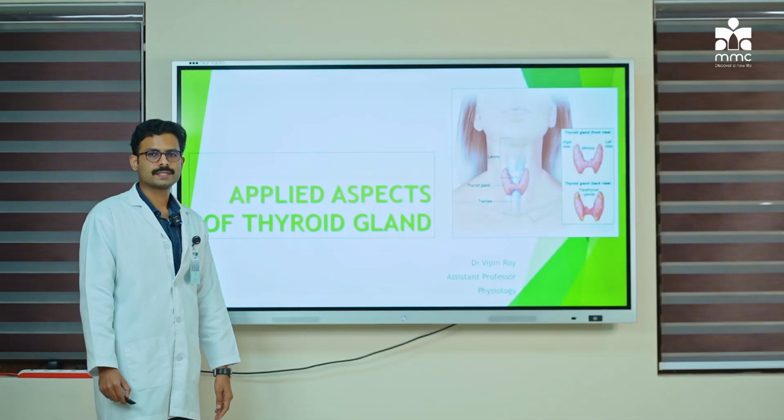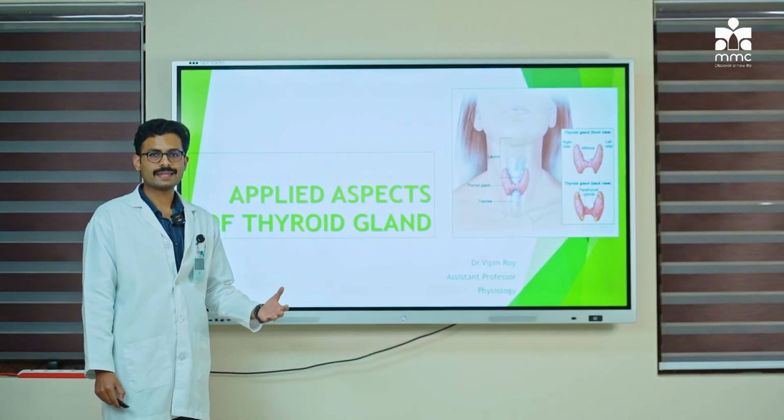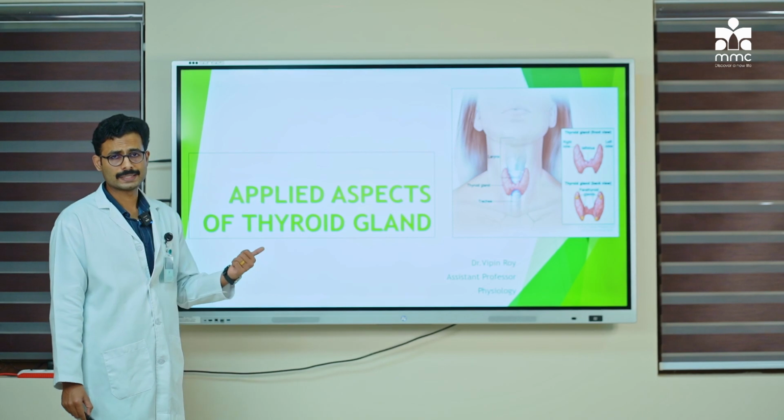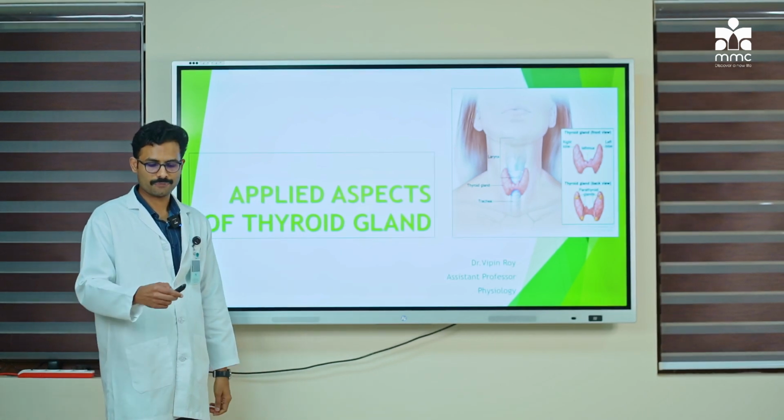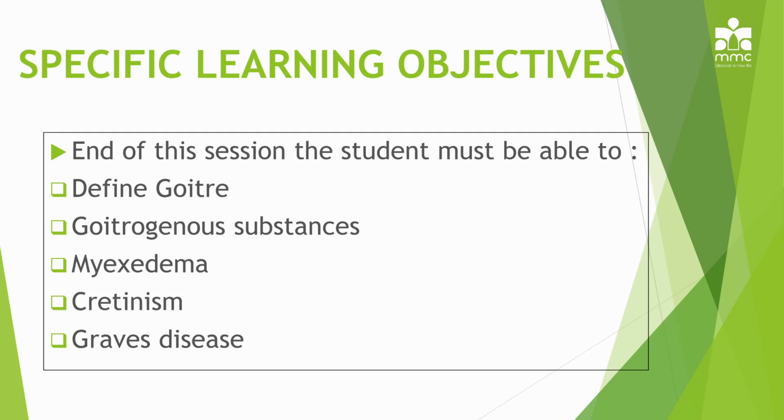Good morning students. Last class we had discussed the thyroid gland actions. This class we will be discussing the applied aspects of the thyroid gland. So by the end of the session you should be able to define what is goiter, what are the goitrogenous substances that are involved, what do you mean by myxedema, what is cretinism and what is Graves' disease.